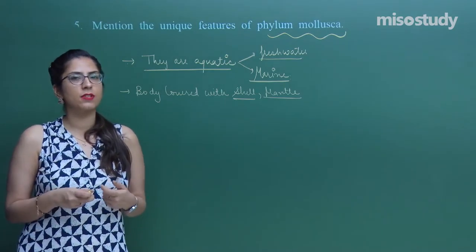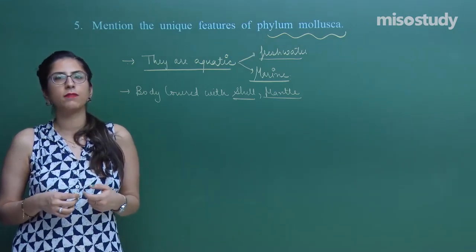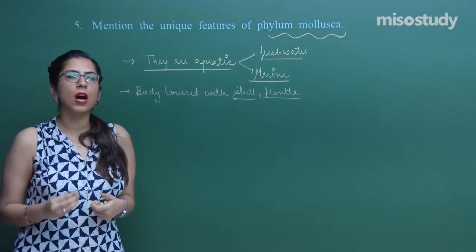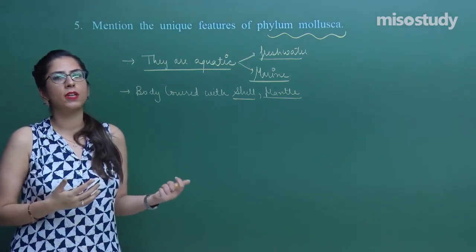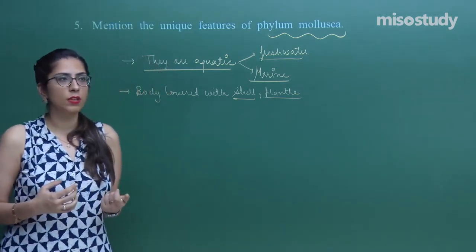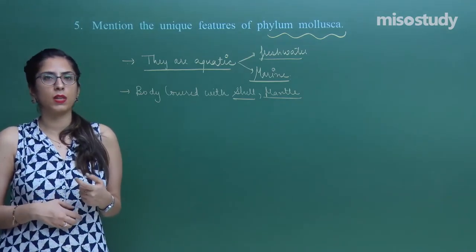If you remember all the features we learned in the chart, that is well and good. From that chart you can write at least 7 to 8 points, and that is enough for attempting a 5-mark question. You can elaborate those points. When you know the definition of triploblastic, you can write it over there as well.